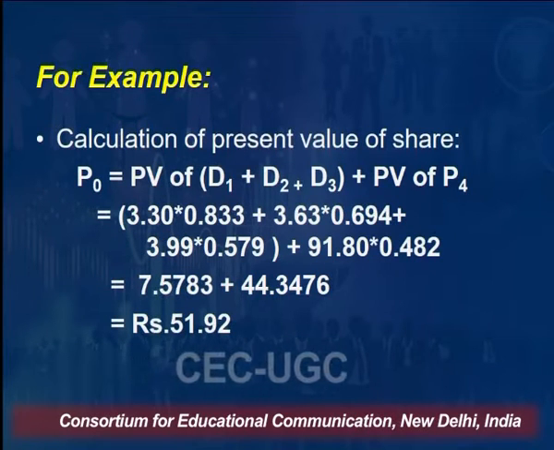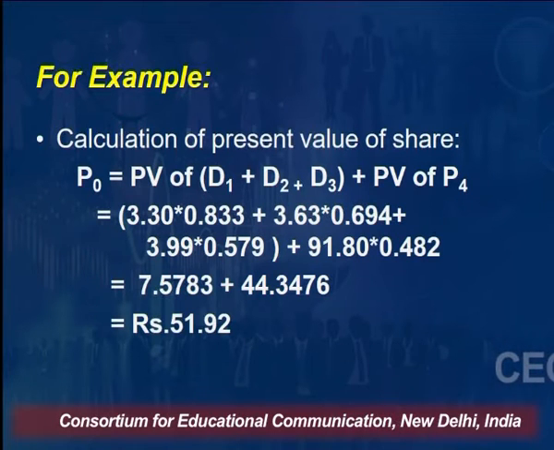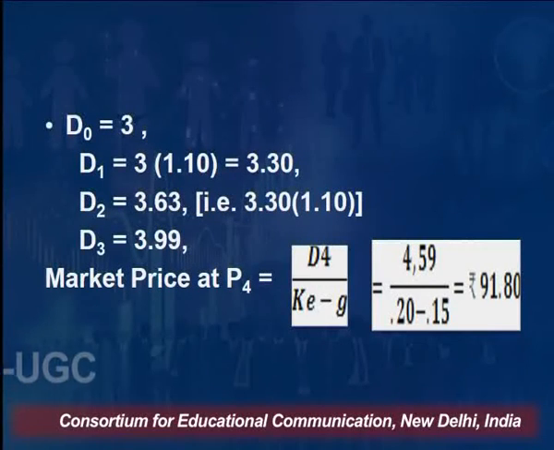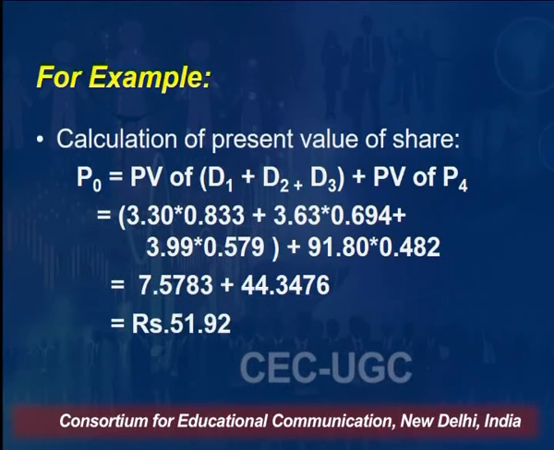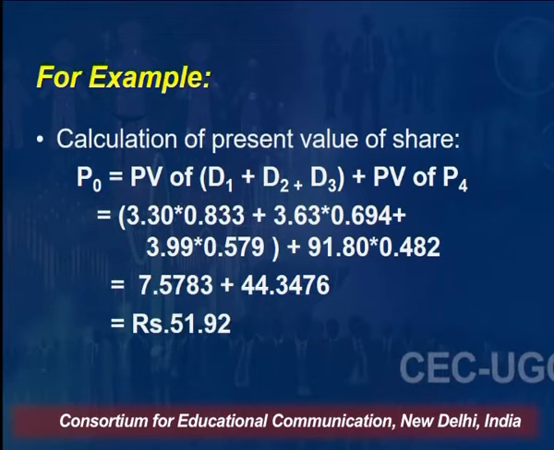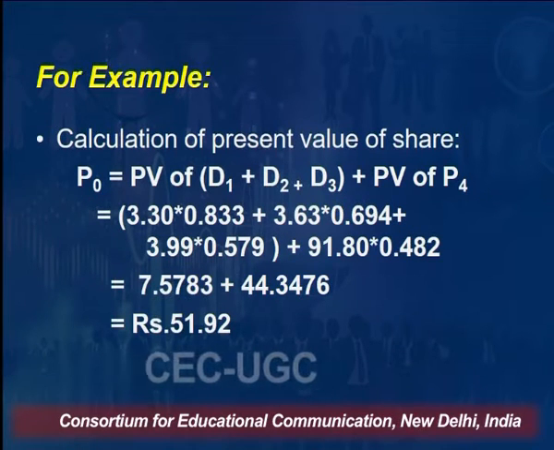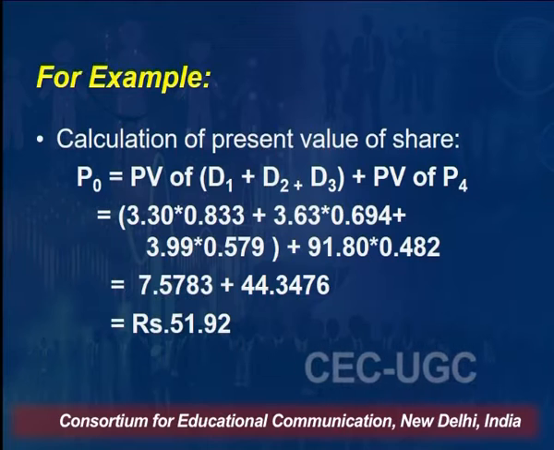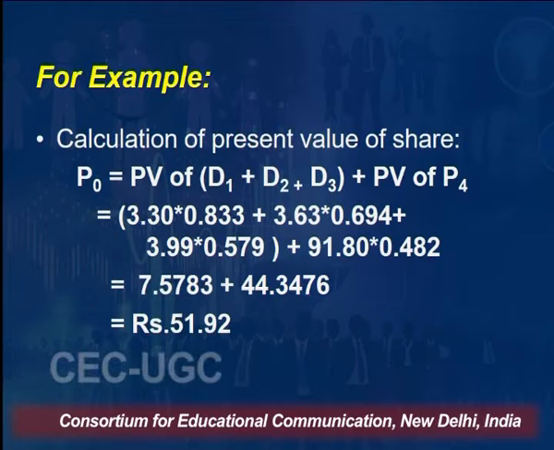You can calculate the present value of the share up till this point, where D4 and the market price P4 you have calculated. Supposing we use the calculation of the present value of the share, P0 is equal to the present value of 3 years' dividends, that is D1, D2, D3, plus the present value of P4. P4 means the price at the end of the fourth year.